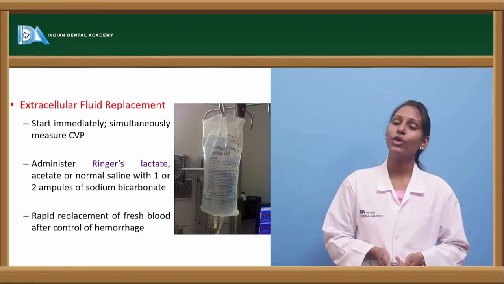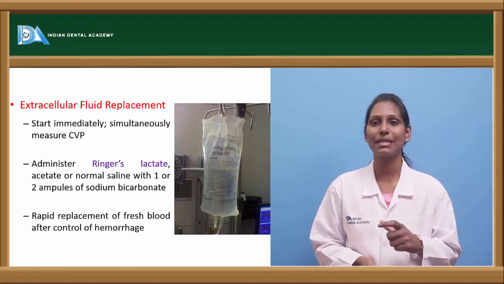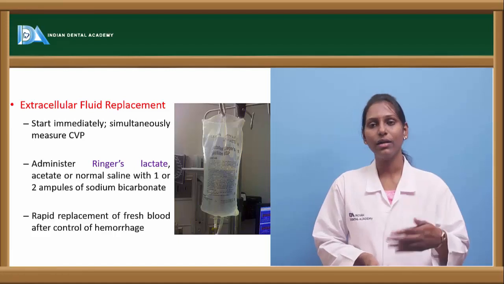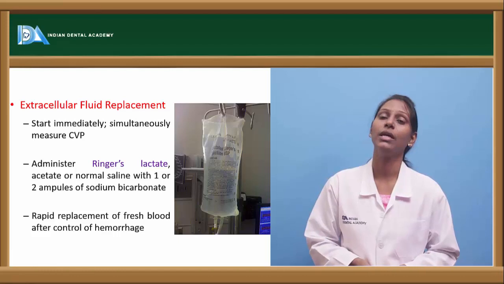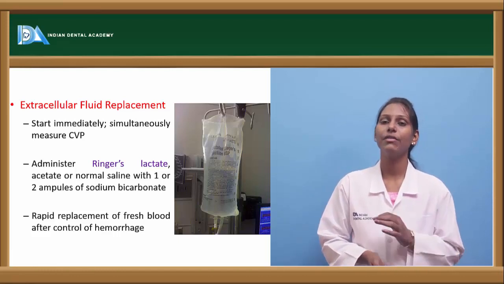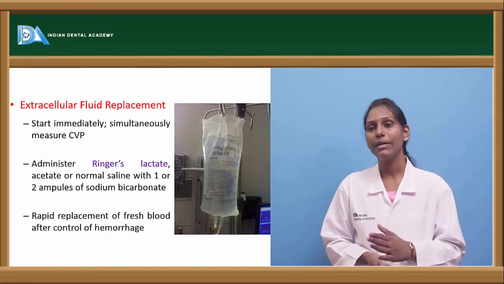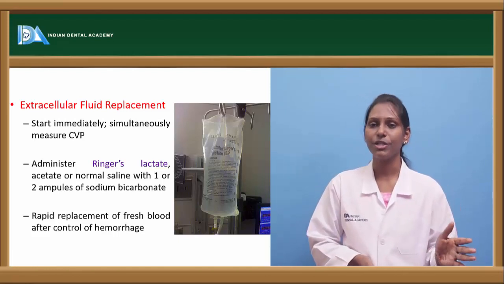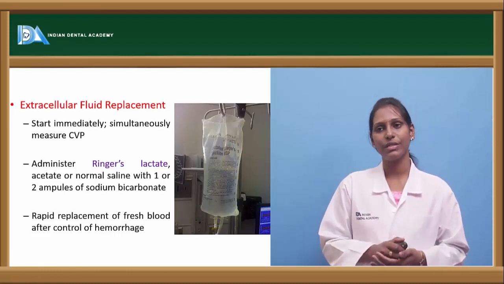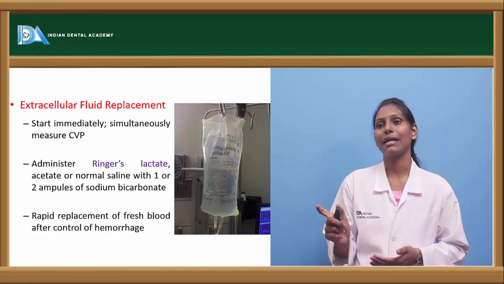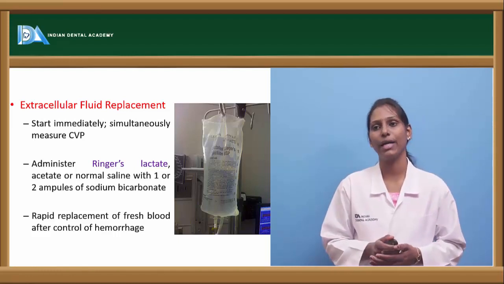And in severe cases where there is internal bleeding, if needed, surgery has to be done to control this bleeding. As we have seen in hypovolemic shock, the intravascular volume is decreased. So, to reload this intravascular volume, extracellular fluid replacement will be helpful. Whenever we see a patient in hypovolemic shock, start this immediately. Simultaneously measure the central venous pressure so that we can know how much fluid has to be replaced within the body. Administer Ringer's lactate or acetate or normal saline with 1 or 2 ampules of sodium bicarbonate.